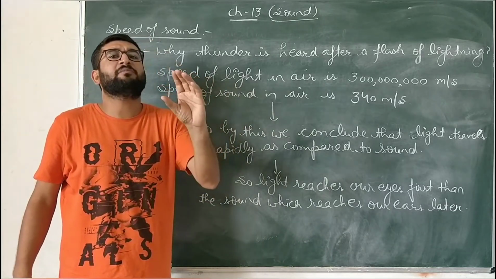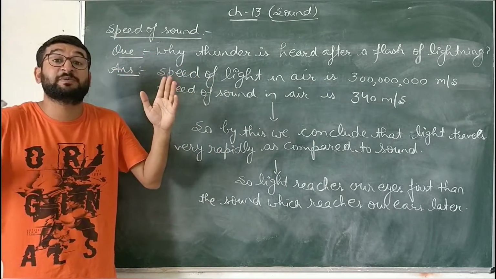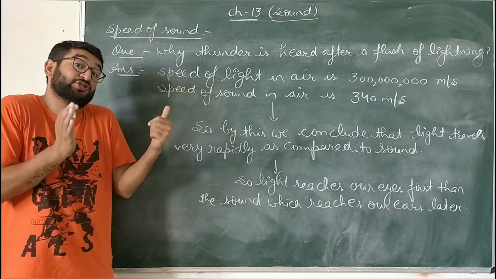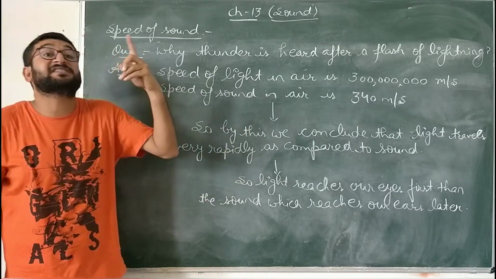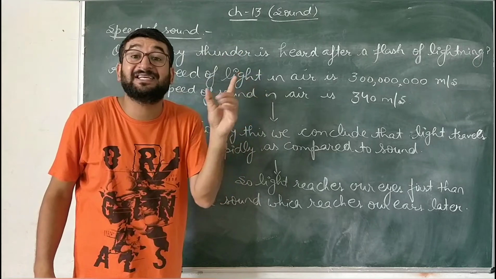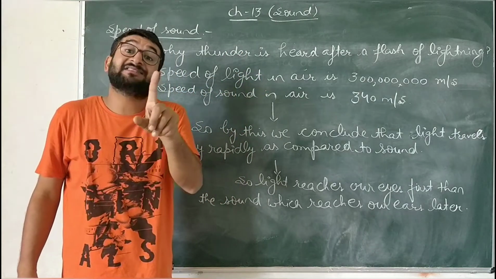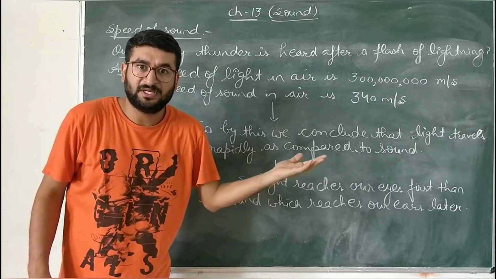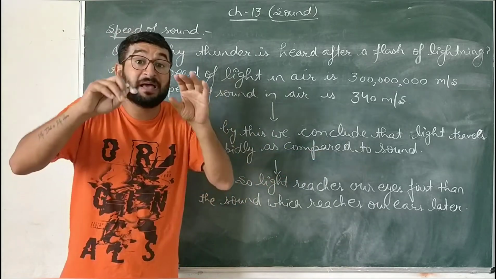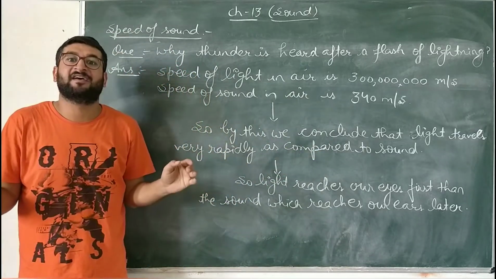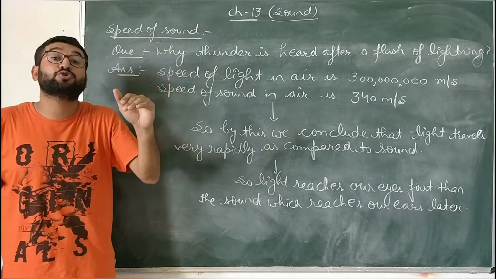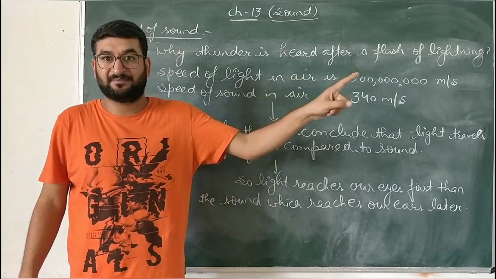But what actually happens is that we first see the lightning, the flash of lightning appears to us first, and then we hear the thunder later on.